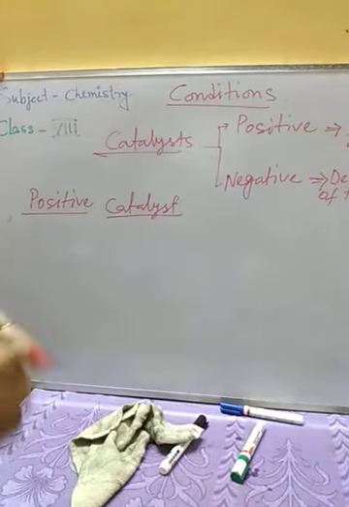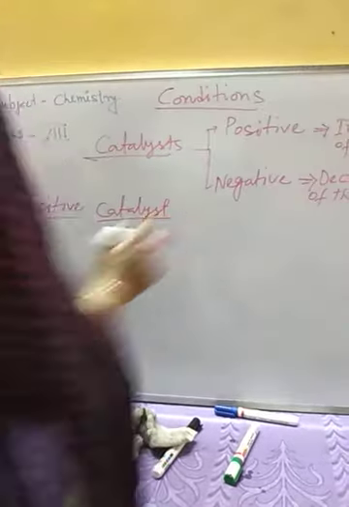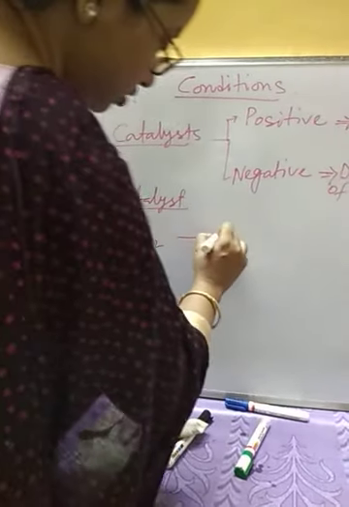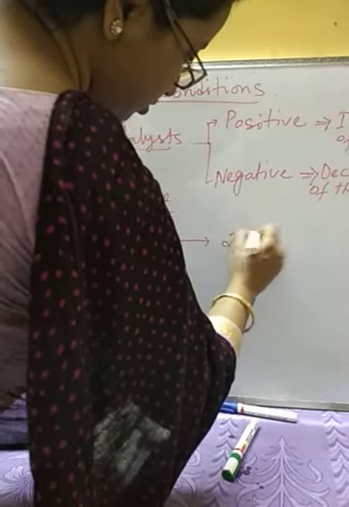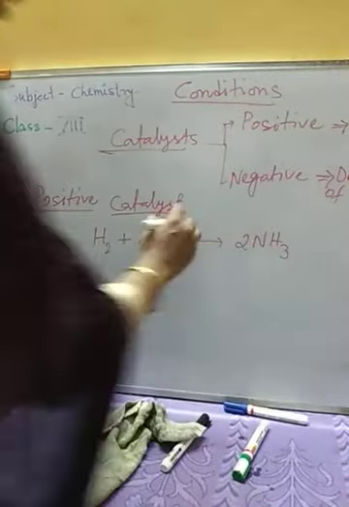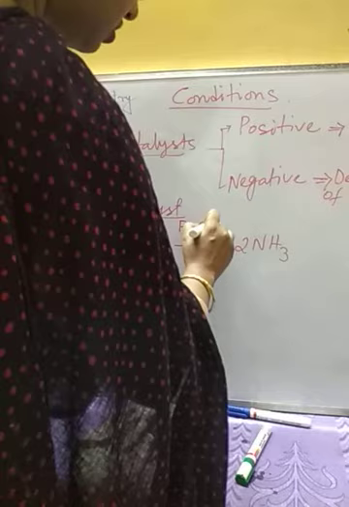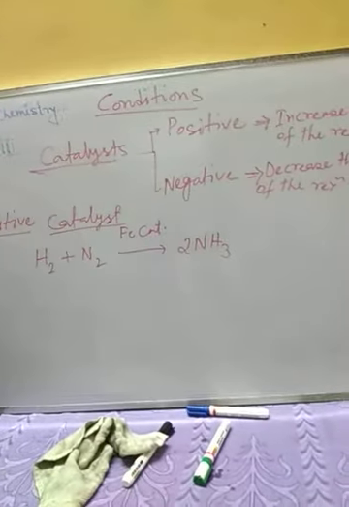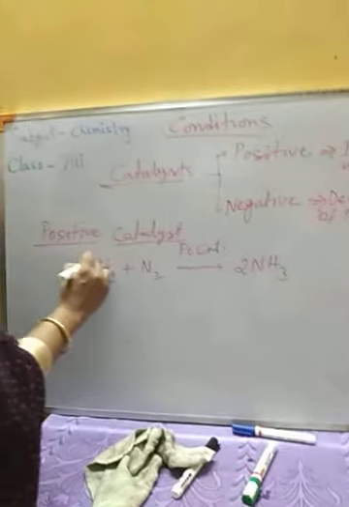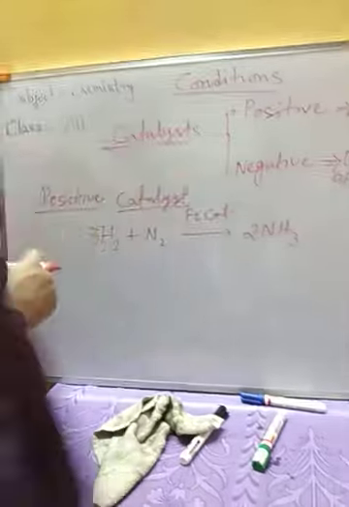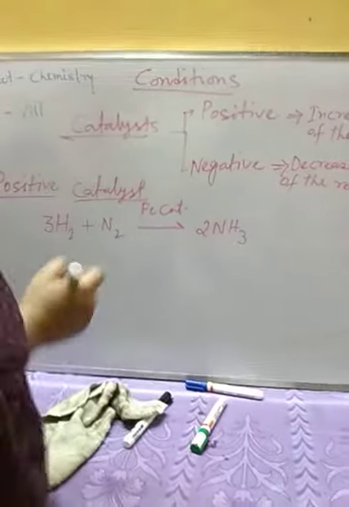So, already we have discussed the reaction between hydrogen and nitrogen to produce ammonia. Now, in this reaction, iron dust will act as catalyst to increase the rate of the reaction, and easily we can get the required product. Okay, along with other conditions, and this reaction is a reversible reaction.